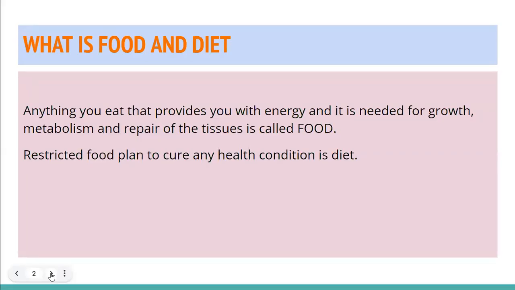What is a food? What is the difference in between food and diet? So the edible things are actually the food. Everything cannot be a food. Edible things that provide you with energy, that can be a food. And you all know why we need food for energy requirement. And energy is needed for everything.